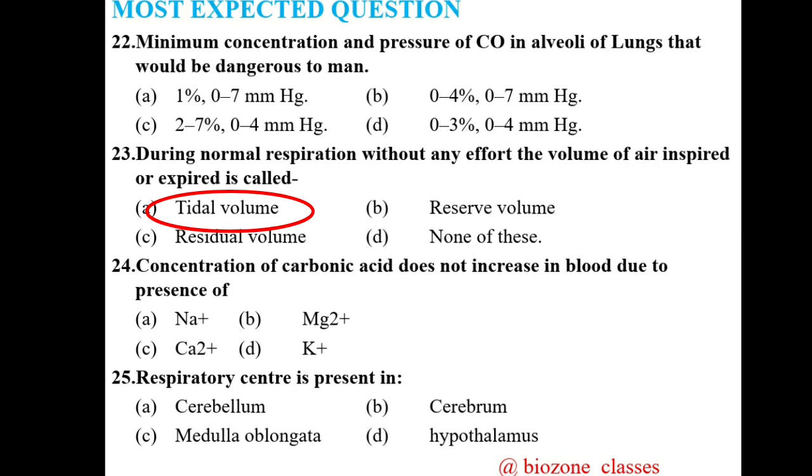Now we come towards the 24th question. The concentration of carbonic acid does not increase in blood due to presence of sodium ions, magnesium ion, calcium ion and potassium ion. So the correct answer for the 24th question is C, calcium ion maintains the concentration of carbonic acid. Now question 25, again a most important question. Respiratory center is present in cerebellum, cerebrum, medulla oblongata and hypothalamus. So the correct option is medulla oblongata.